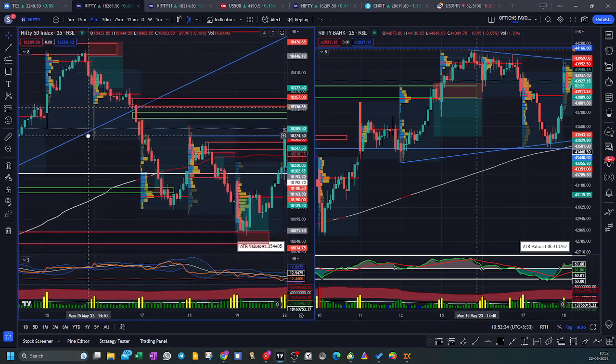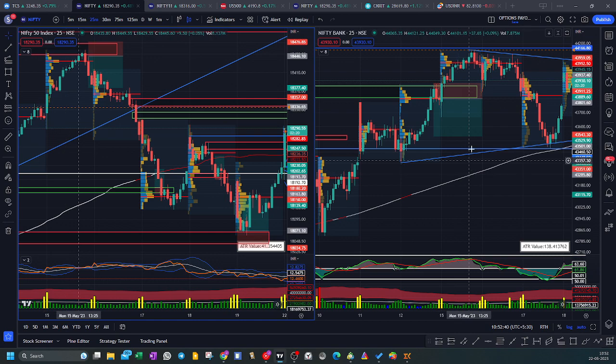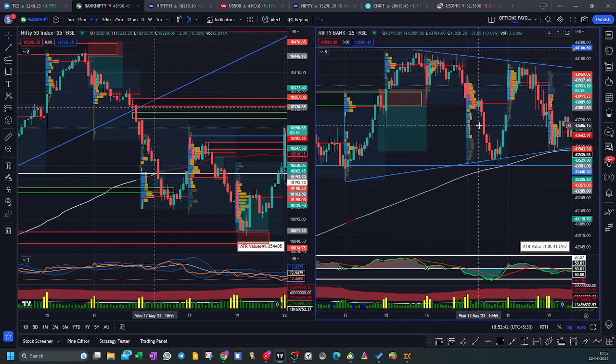Wednesday Nifty long trade stop loss. This stop loss Wednesday got hit. Bank Nifty short straddle on Wednesday. Stop loss got hit at this place. I was expecting the market to consolidate near this particular area, but the market went all the way down. So our short straddle stop loss got hit, 1 hour.